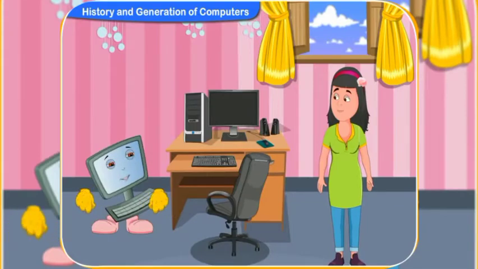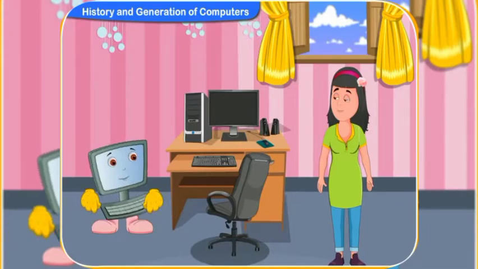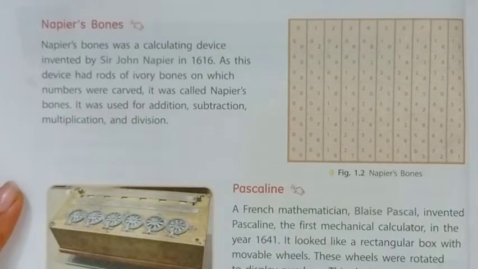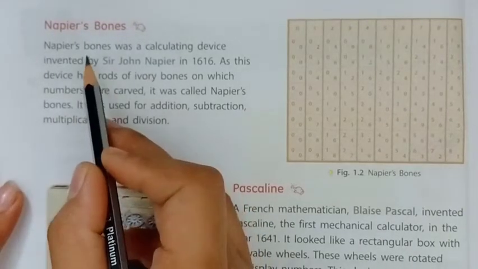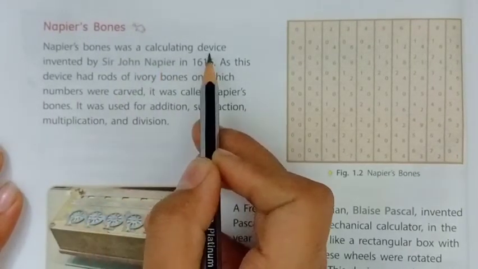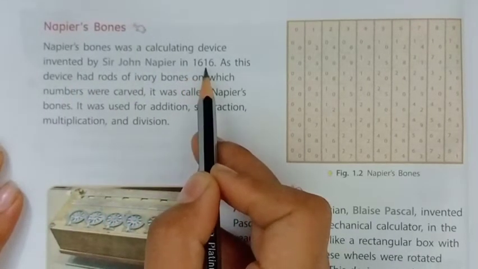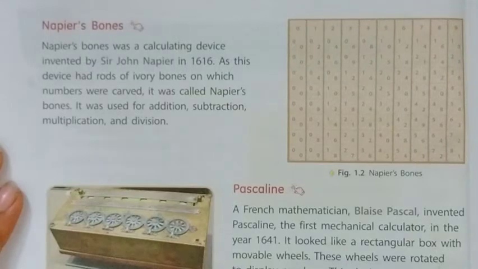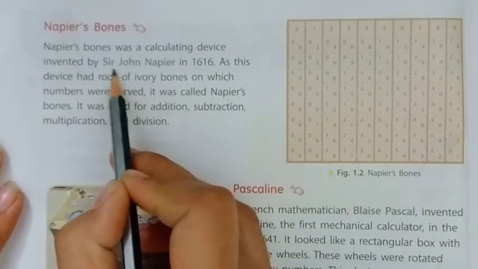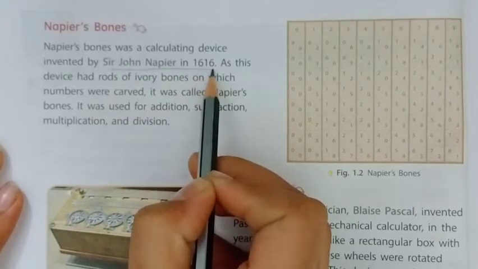Next calculating device is Napier's bones. Napier's bones was a calculating device invented by Sir John Napier in 1616.